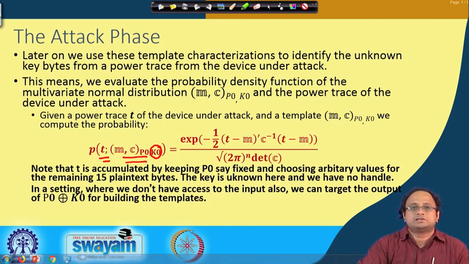You can easily generalize it to a setting where you do not have access to the input. Although I am assuming here that I have access to the input, by targeting for example the output of p0 XORed with k0 and building the template at that point. In that case, just the knowledge of p0 will give you the corresponding key value. So right now I am doing the template in this fashion, but you can generalize it to a scenario where you do not have access to the input even. But you know the input, of course. So with this background, what we do now is as follows.